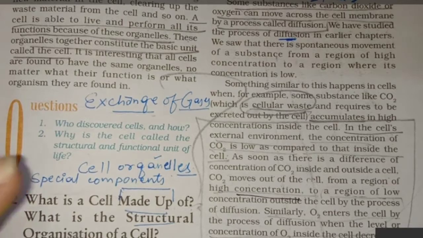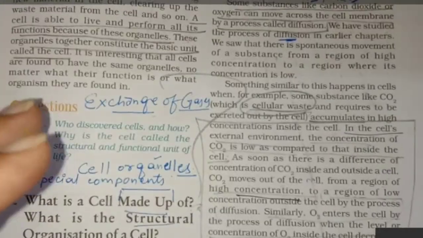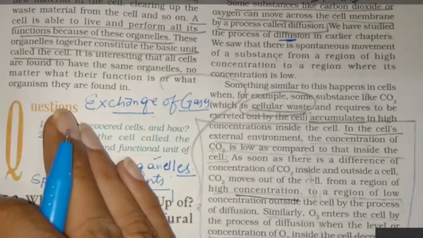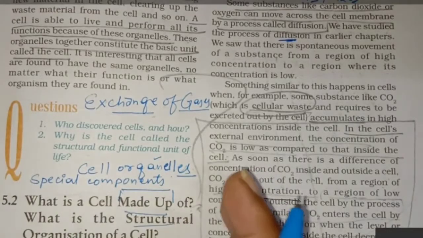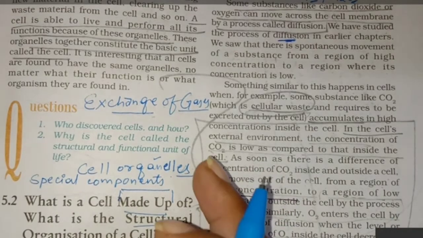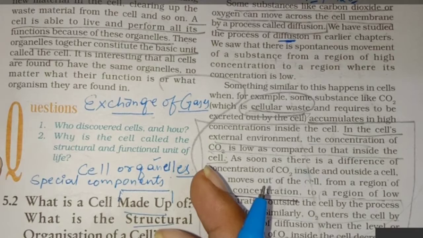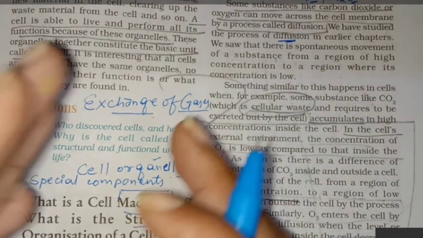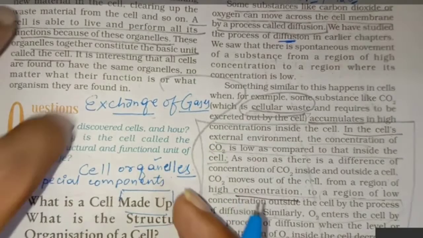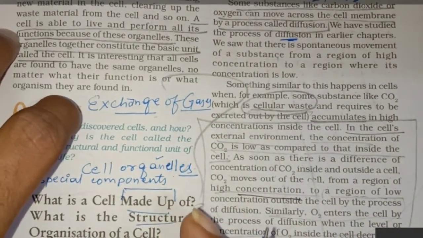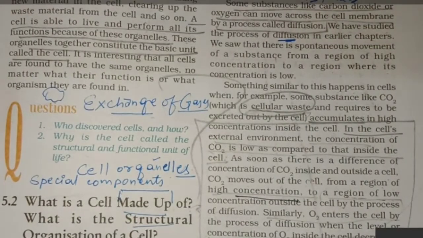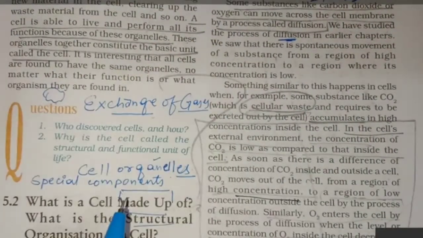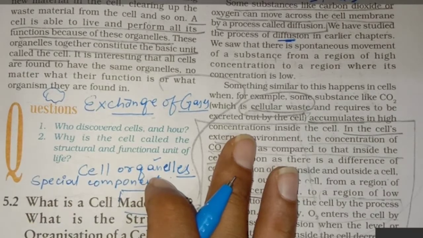But if the concentration is high and low regarding external environment and internal environment. एक्सटर्नल का मतलब हमारे ऑल अराउंड जो प्रेजेंट है एटमॉस्फेयर में. Suppose we are sitting in a room, तो ऑल अराउंड whatever is present that is external environment, and our cell that is the internal environment. जो सेल के अंदर का रीजन है वो इंटरनल इन्वायरमेंट है, और जो बाहर का रीजन है वो सब किस में आएगा? एक्सटर्नल इन्वायरमेंट में. Okay,